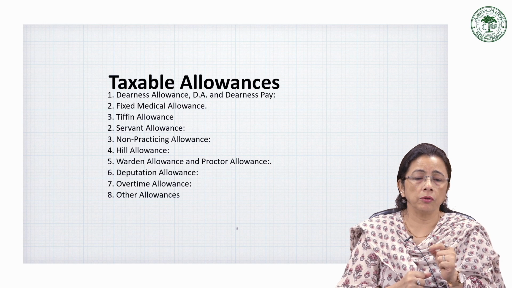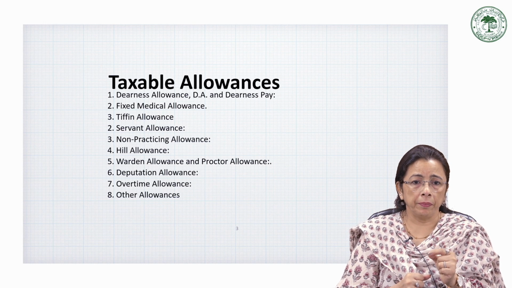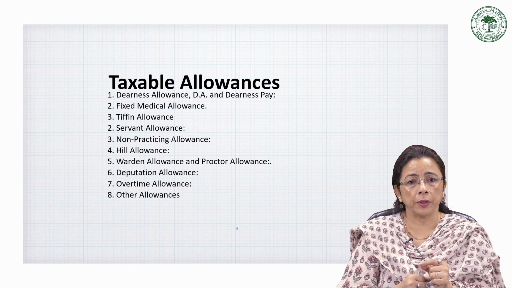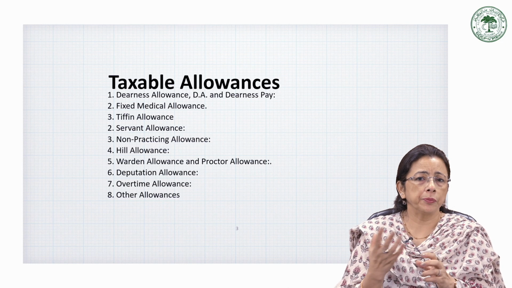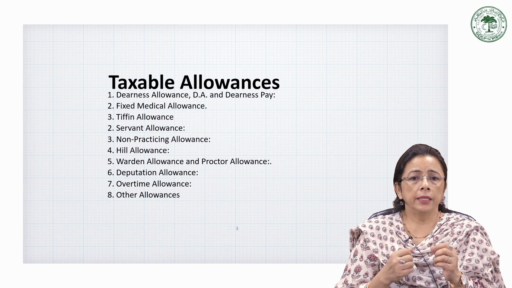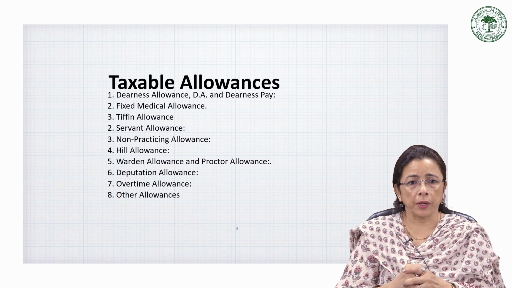So sometimes a part of DA will be treated as dearness pay also, in some specific heads.